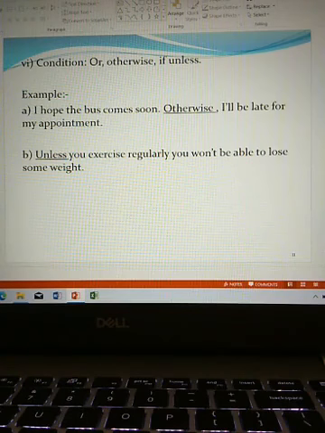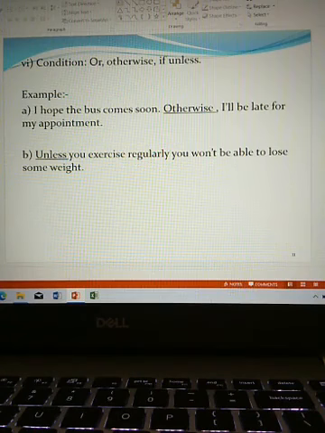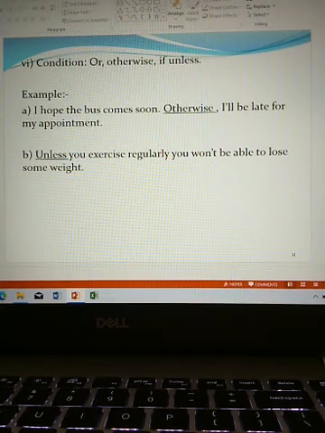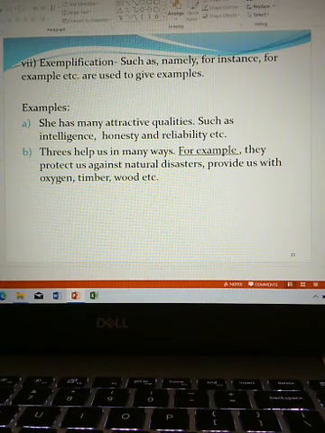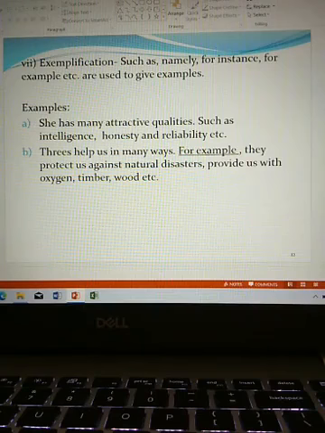B. Unless you exercise regularly, you won't be able to lose some weight. 7. Exemplification. Such as, namely, for instance, for example, etc. are used to give examples.